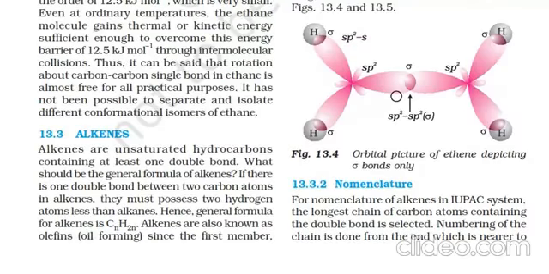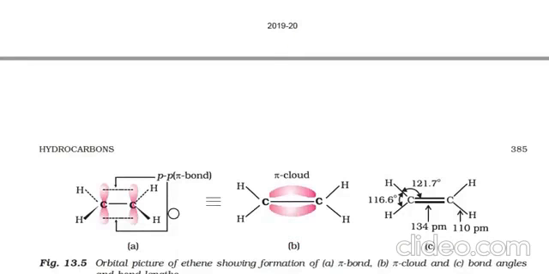But for the formation of the pi bond, here we can see that the carbon contains two p orbitals, which overlap with each other, and they form the pi bond, the pi cloud here, which is seen in the B diagram.